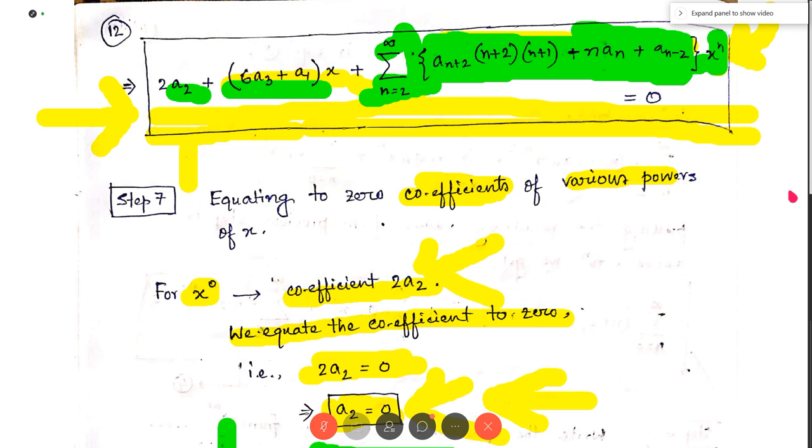Now by putting different values of n here, we get different coefficients. For n equal to 2, we get a2 plus 2, that is a4. For n equal to 3, we get the value of a5. For n equal to 4, we get the value of a6. So from this recurrence relation, we can get the remaining arbitrary constants in terms of a0 and a1. How can we get a3, a4, a5, a6 in terms of a0 and a1? That is on the next page. Now, do you have a doubt up to this point?